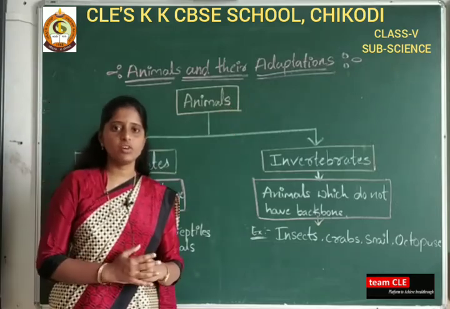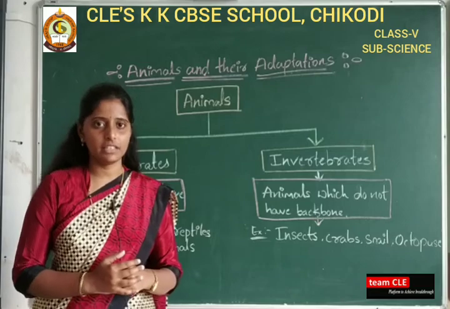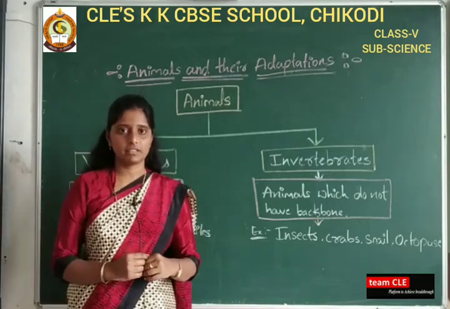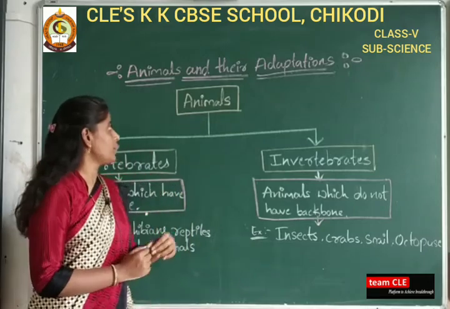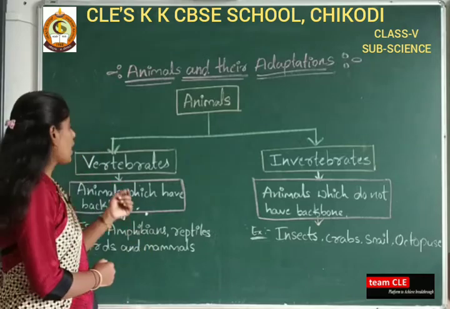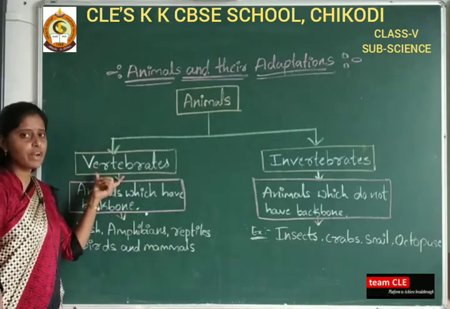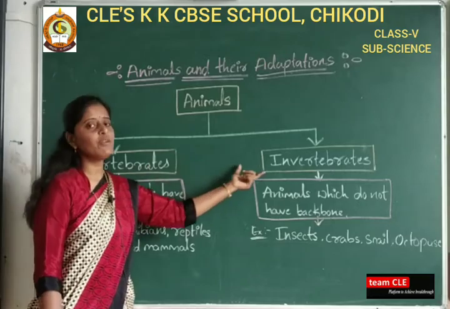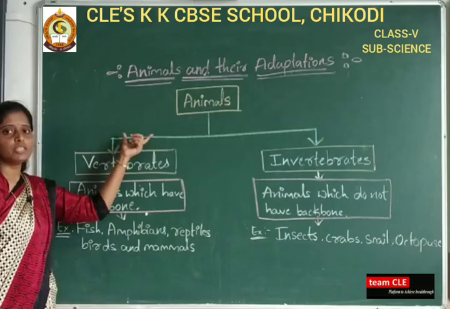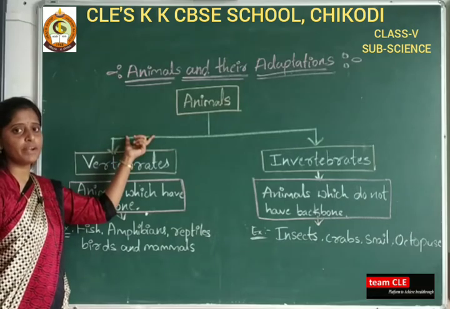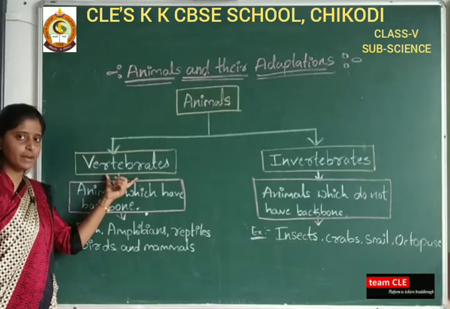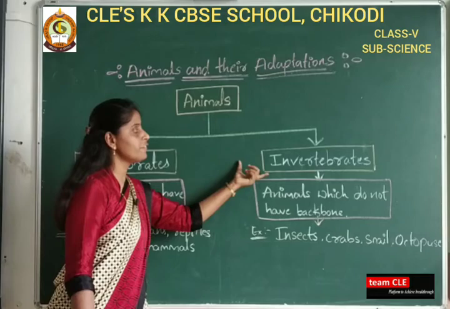As you all know, animals are living things, correct? The animals come under the category of living things. Here we are going to study the categories of animals. Animals are broadly classified into two types, vertebrates and invertebrates. The first one is vertebrates. The second one is invertebrates.